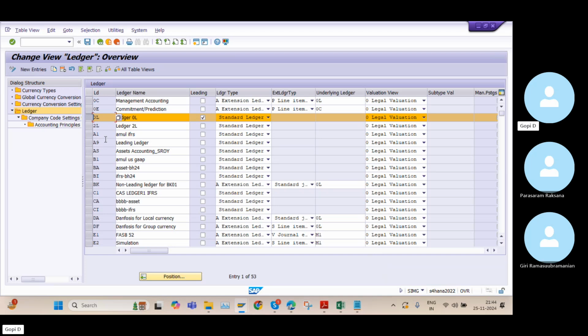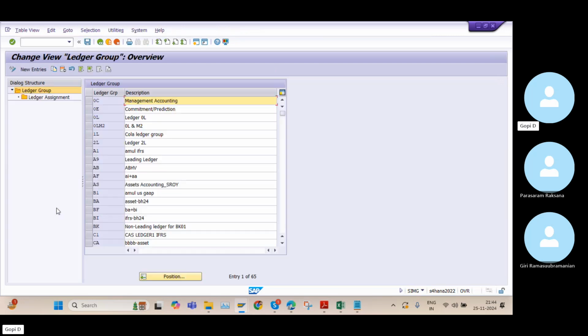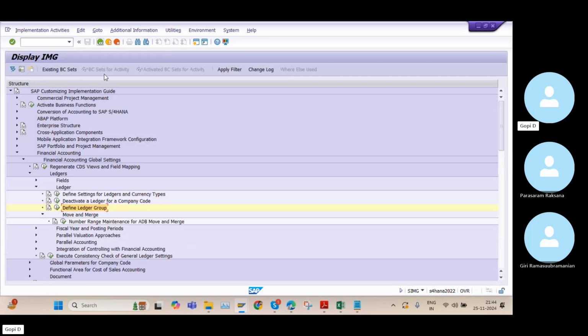If you want to group 0L ledger to 2L, or 0L ledger to A1, or 0L ledger to A9, if you want to create that ledger group, we can create it here with the help of define ledger group. Okay, so again, it will impact the system performance. That's the reason we didn't maintain any ledger group settings.